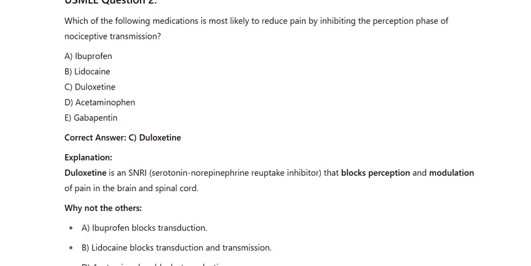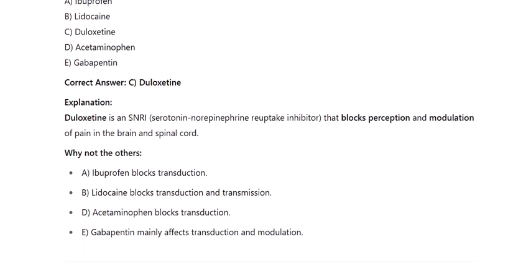Explanation: Duloxetine is an SNRI, serotonin norepinephrine reuptake inhibitor, that blocks perception and modulation of pain in the brain and spinal cord. Why not the others? A. Ibuprofen blocks transduction. B. Lidocaine blocks transduction and transmission. D. Acetaminophen blocks transduction. E. Gabapentin mainly affects transduction and modulation.